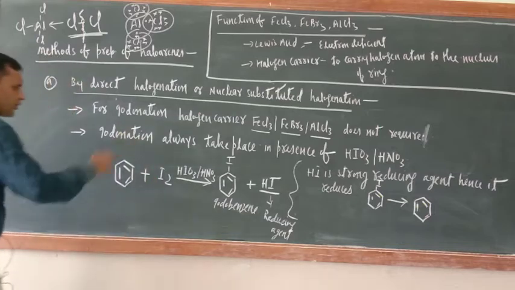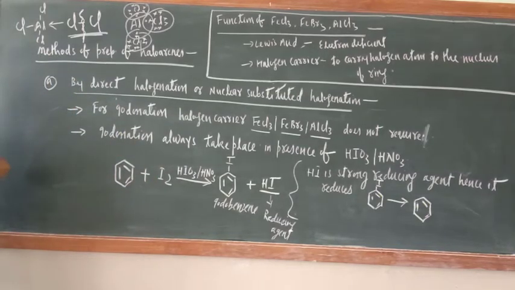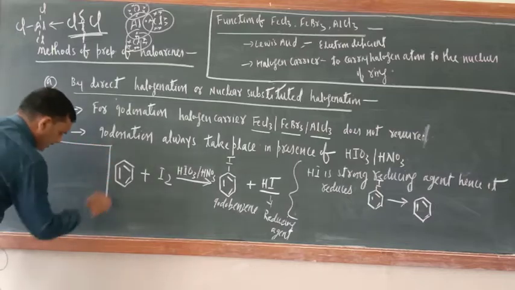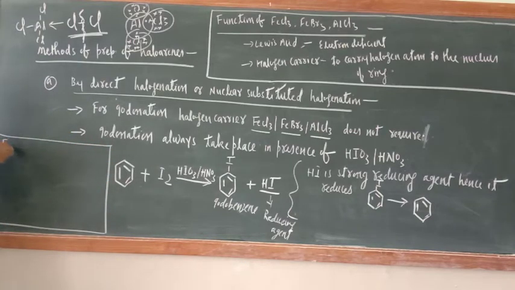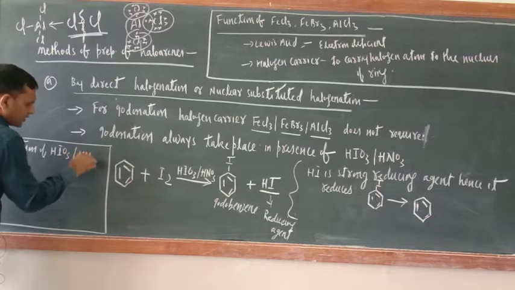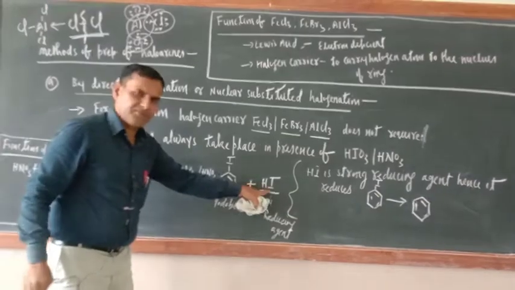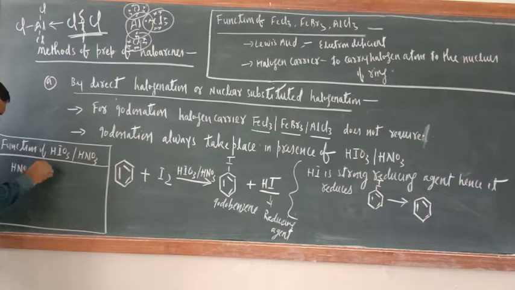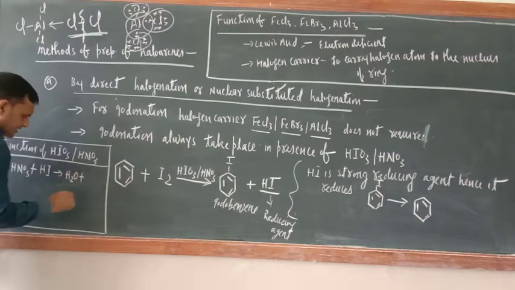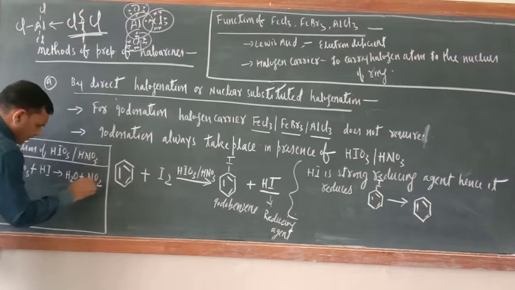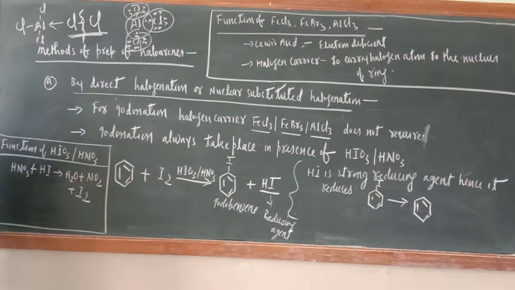Suppose you have taken HIO3 or HNO3. Just here only I am writing the function of HIO3 or HNO3. Just see, this HNO3 will react with HI, which is formed here, and will reduce into H2O plus NO2 plus I2.